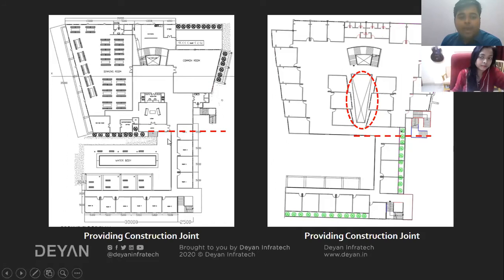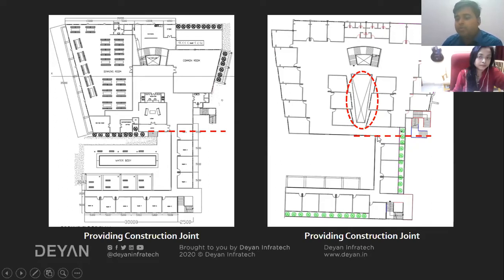At the same time, I feel there should be some kind of construction joint provided along this red dotted line, because we cannot construct it all at a time. To not hamper your design, what we can do is provide a small passage.